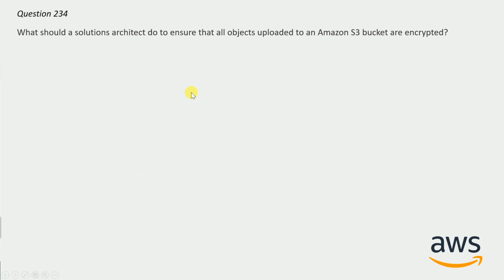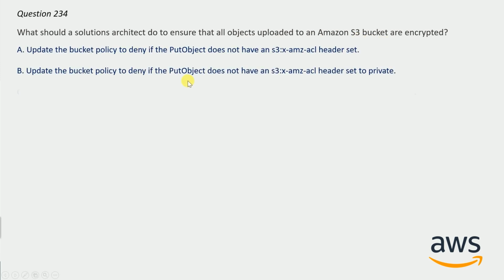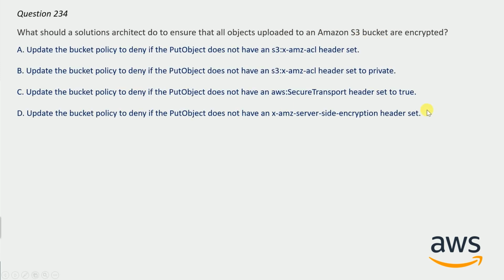And now question number 234. What should a solution architect do to ensure that all the objects uploaded to an Amazon S3 bucket are encrypted? And here are the options. Try to guess the answer. Let me reveal the correct answer.